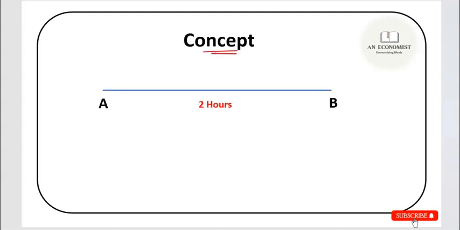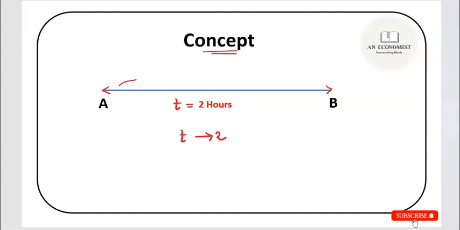Firstly, let us understand the concept. Suppose you want to travel the distance from point A to point B, right? Now you know that if you board a cab, it will take you around 2 hours to cover this distance. Suppose I define a variable t to denote this time. Suppose t is 2 hours. Now from this information, what you know is that as the value of t goes to 2 hours, the distance remaining between A and B will be close to 0, right?